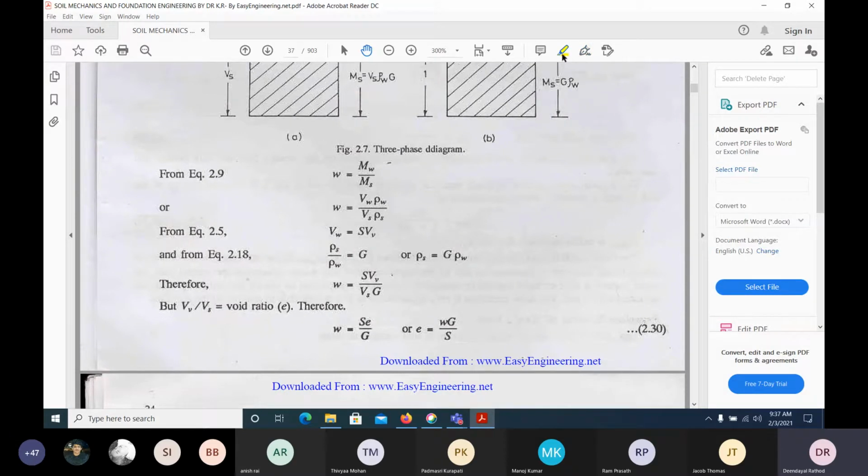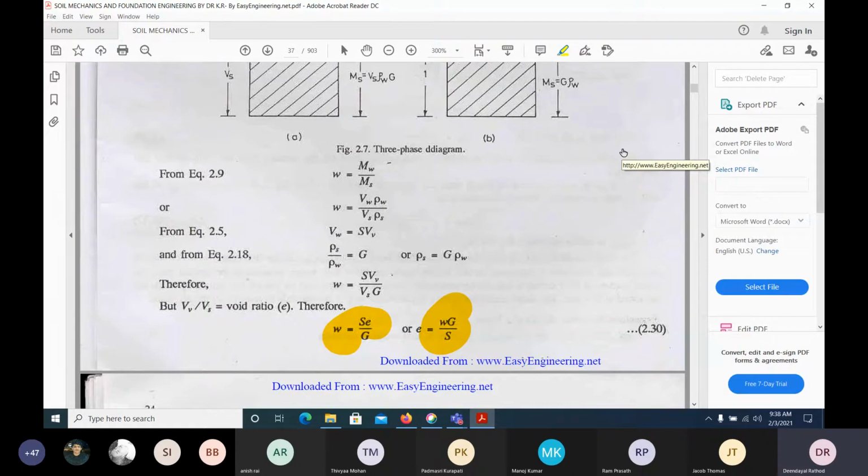Okay, you will get a lot of problems. Understand, this is one of the most important equations. That means if the water content is given and the degree of saturation is given and specific gravity is given, we can find out the void ratio. Look at how we can find out the void ratio of a soil.